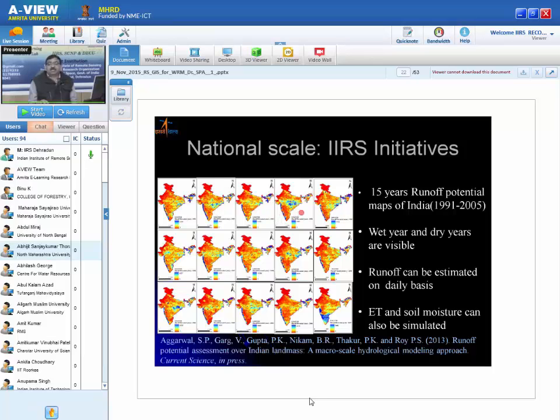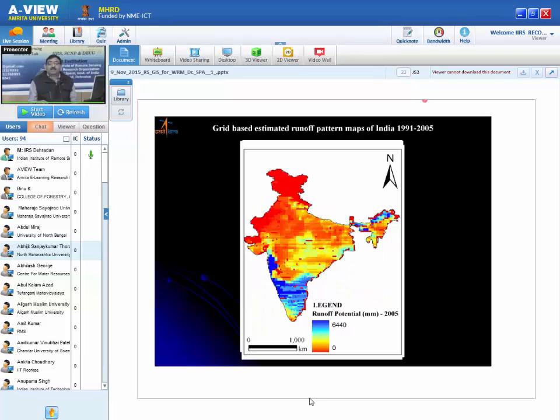Of course, this paper has now been published in 2013, Current Science. So anybody who is interested can see this paper. Not only that, grid by grid, you can monitor every day how runoff is changing.